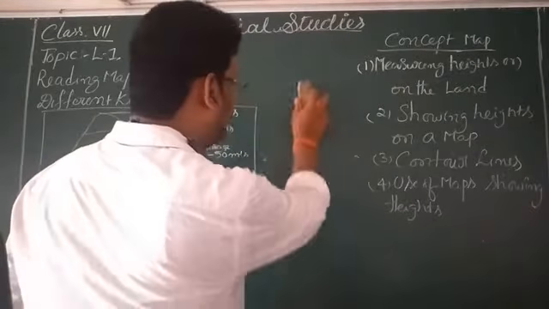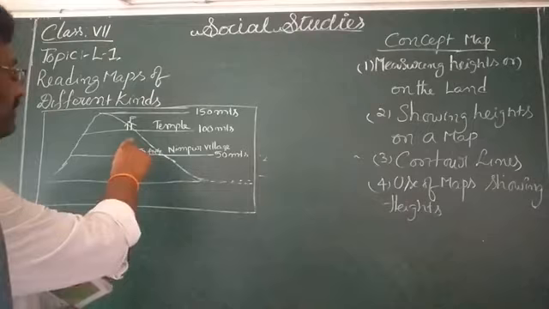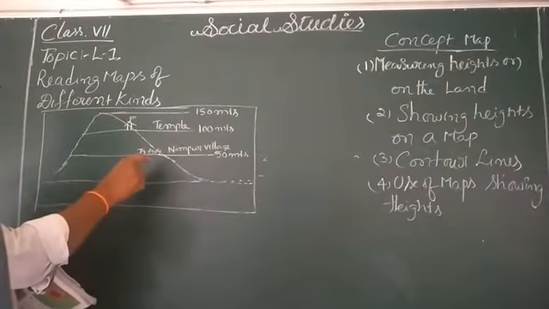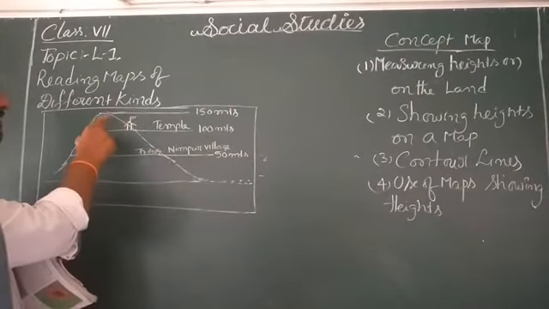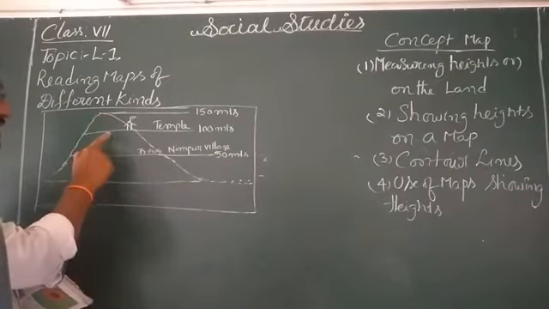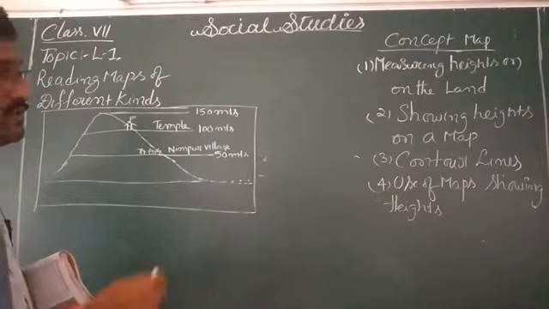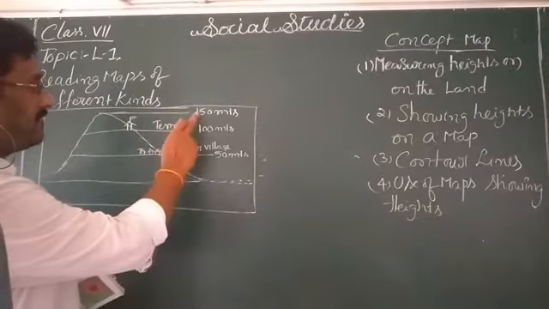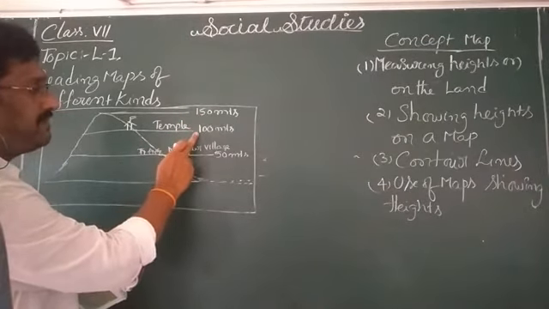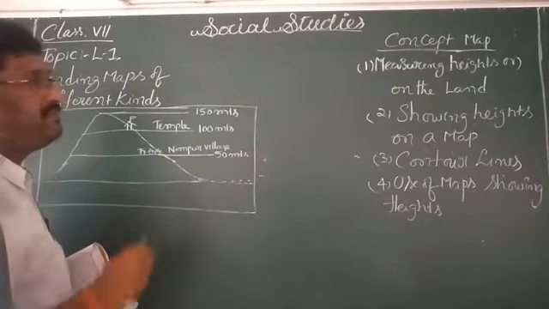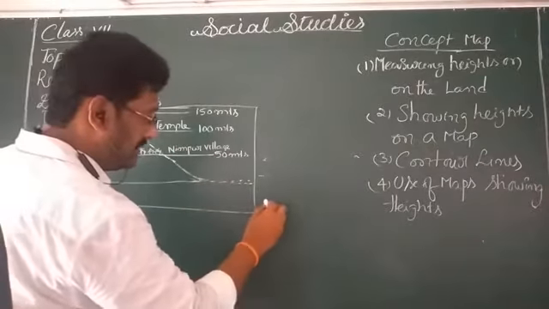Showing heights on a map means, see, here we have noticed different height areas: 150 meters height, 100 meters height, and 50 meters height. How are we going to show these 150 meters, 100 meters and 50 meters heights in our map? See once.